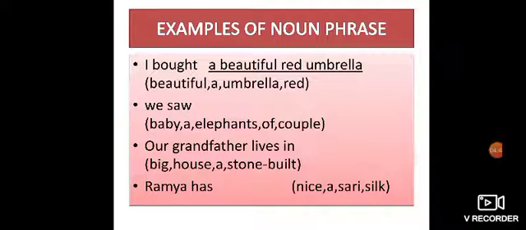The next part is about creative writing, which will be discussed in part 2 of today's class.